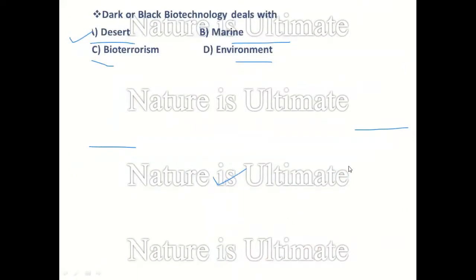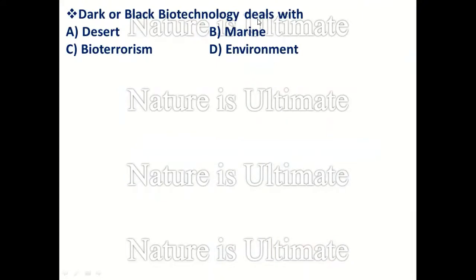Next question: what is dark or black biotechnology? Dark or black biotechnology deals with. We have just seen the answer to this question. Desert land development and management comes under brown biotechnology. Marine or aquatic biotechnology is called blue biotechnology. Environmental biotechnology, which deals with environmental issues, is called gray biotechnology. Bioterrorism is the field known as dark or black biotechnology. So the correct answer is C.